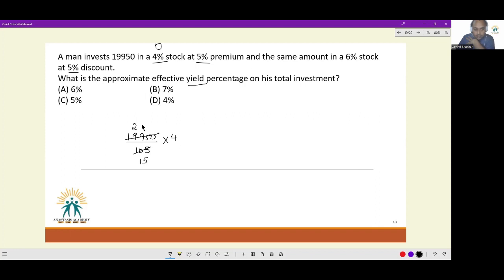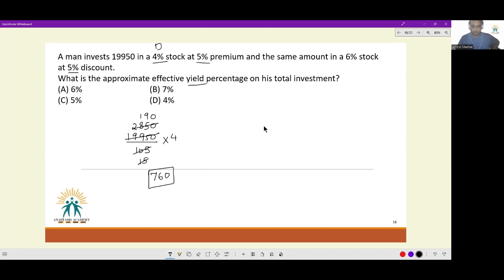2, 59 gets me 8, 45 gets me 5, 0. Okay, 15 will also go. This will turn to 9, 190 into 4. So he got 760 rupees. He got 760 rupees from his first investment.